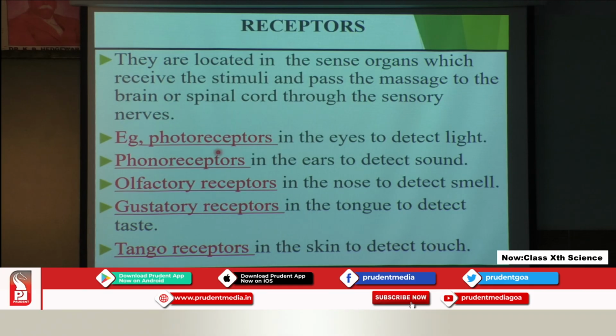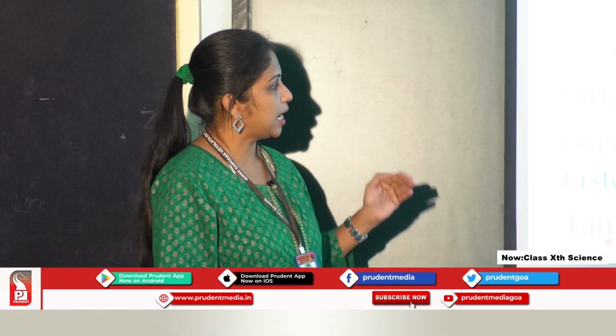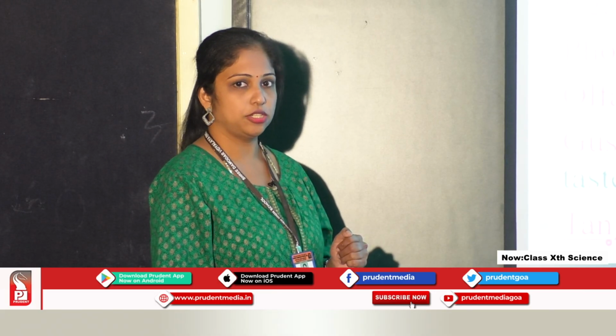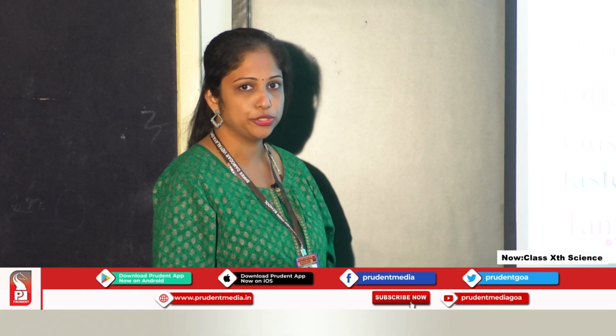So, photoreceptors are the receptors which are found in the eyes, which help us to detect light. Phonoreceptors are the receptors in the ears, which help to detect sound. Olfactory receptors are the receptors in the nose, which help us to detect smell. Gustatory receptors in the tongue to detect taste, and tangoreceptors in the skin to detect touch. So, these are the different types of receptors which are found in the sense organs, right? I hope this is clear to you, students.